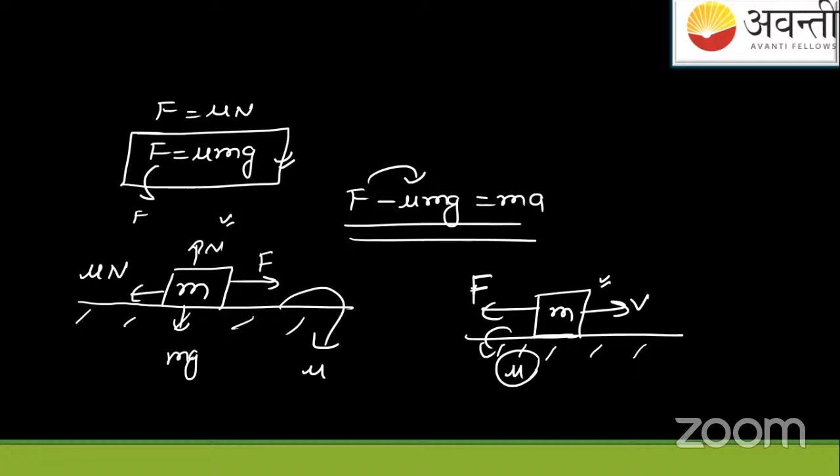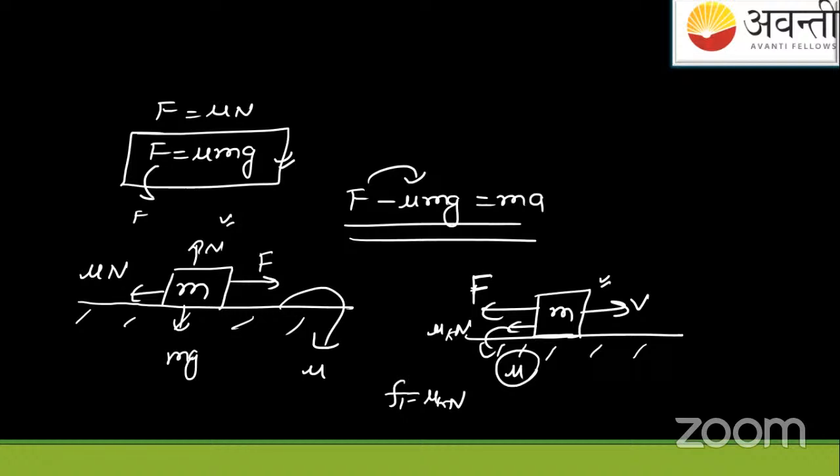But since this block is moving, contacts will not be made so much with the platform. Also, one force is against the velocity vector of this block. So two forces will be there because it's moving here. So we'll use here the kinetic coefficient of friction into N. That will be the frictional force here, that is mu k N. This is the initial scene.